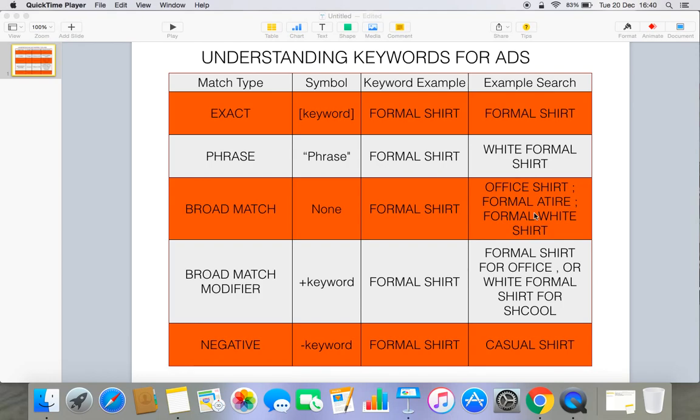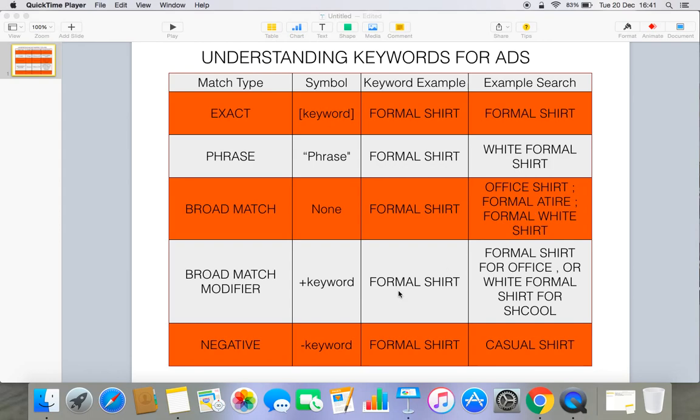When we talk about broad match modifier, it is a finer way of using keywords for your advertisement. As we said, broad match is a broader term where any keyword can be used, and if any of the sequence appears, our ad can appear on Google.